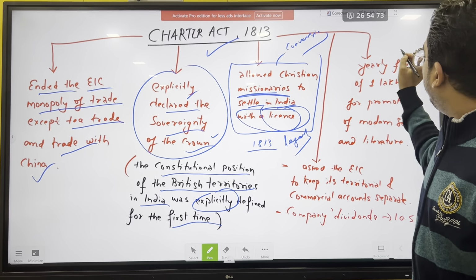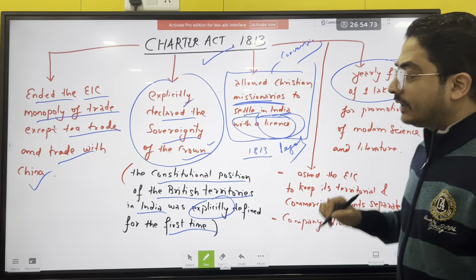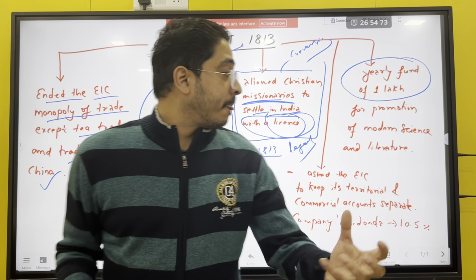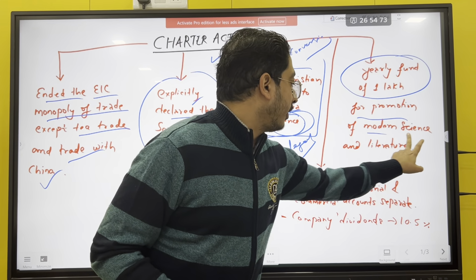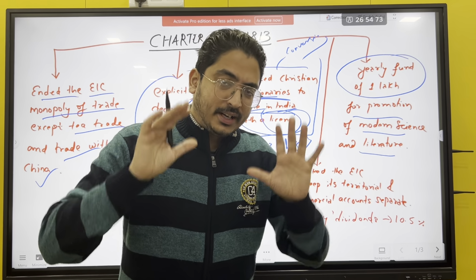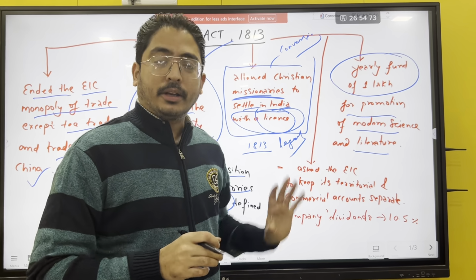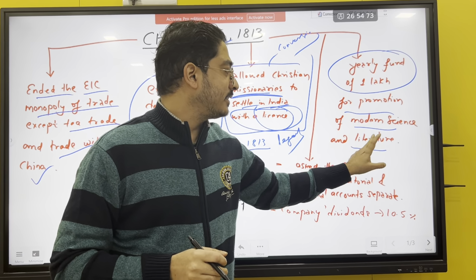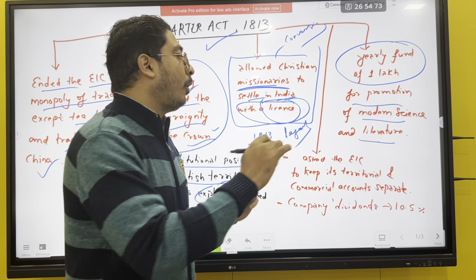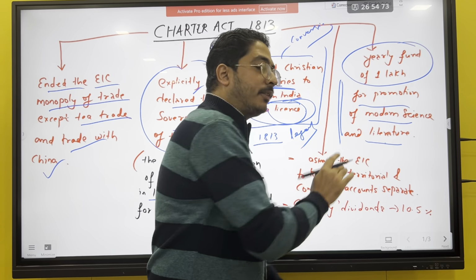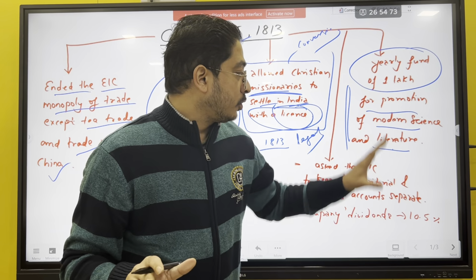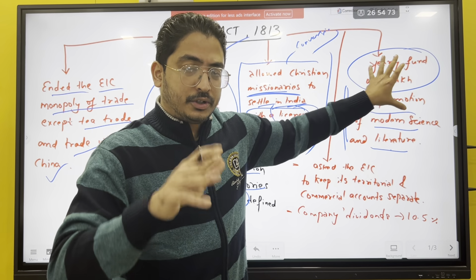Fine. Now one yearly fund of 1 lakh, related to education: 1 lakh for promotion of modern science and literature. So it was mentioned that a yearly fund will be given for promotion of modern science and literature. But one point to be noted is that the medium of instruction was not mentioned. We need to cover this in detail, which I'll go through.